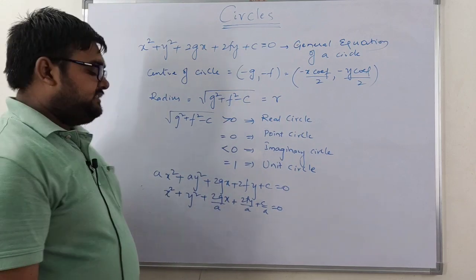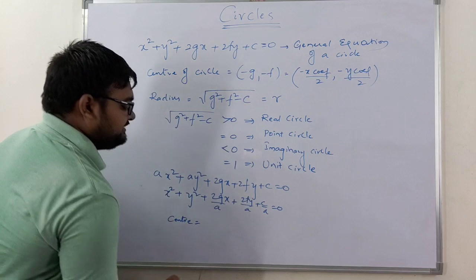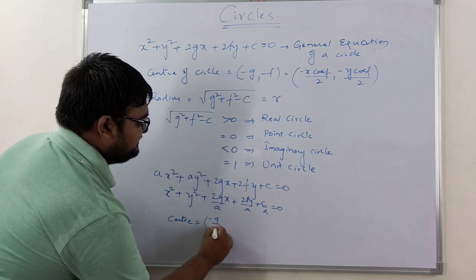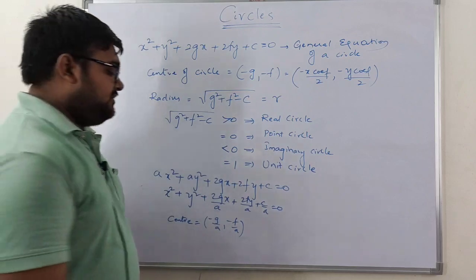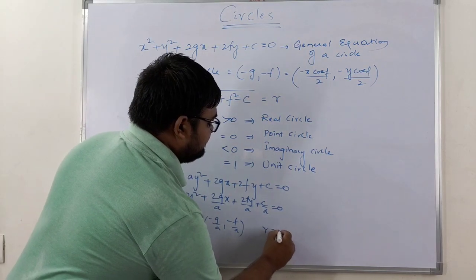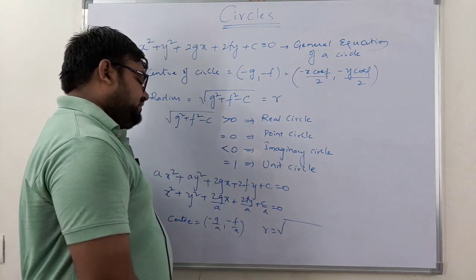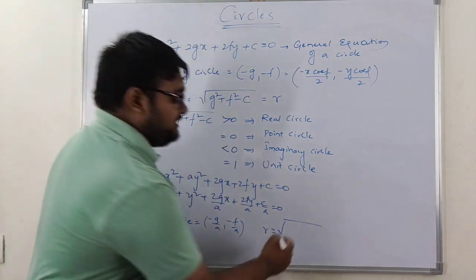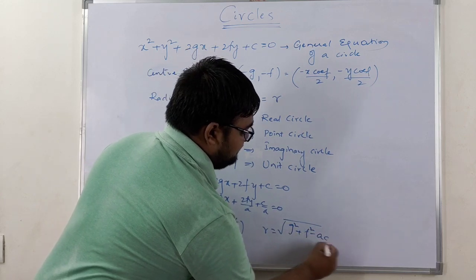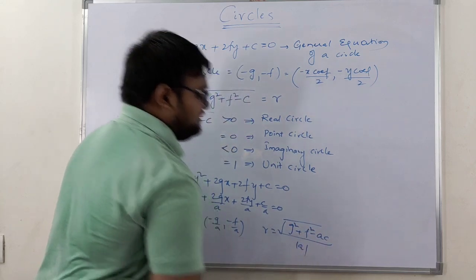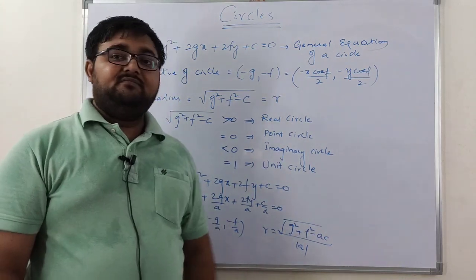Then my center changes. So what is my center? The center is nothing but minus g by a comma minus f by a, and my radius will be r is equal to square root of... already in the previous proof we have shown, square root of g square plus f square minus ac by mod a.